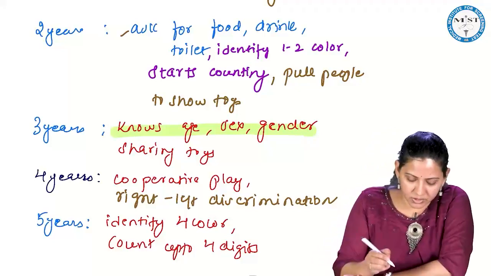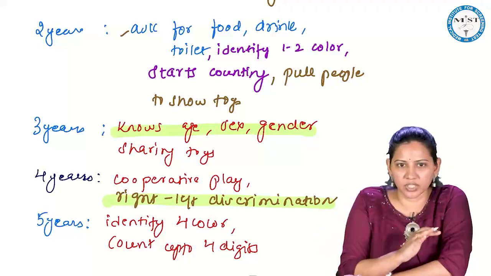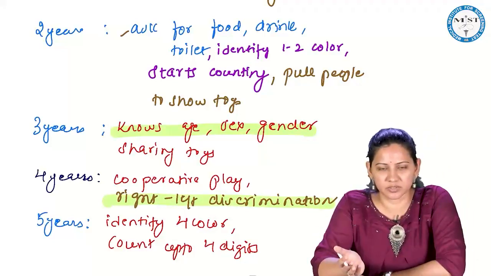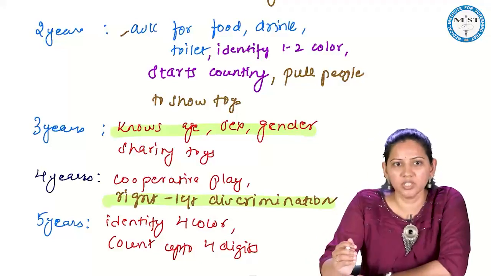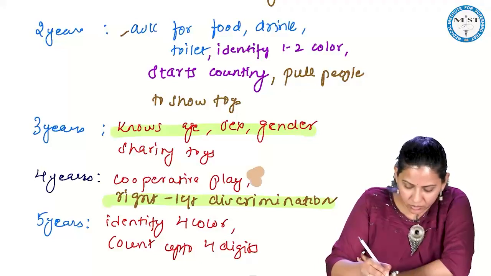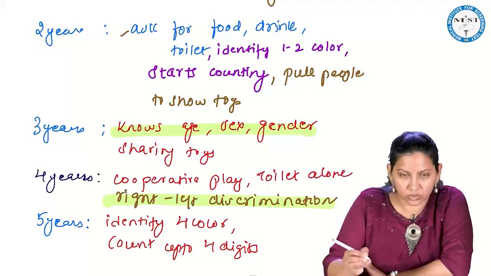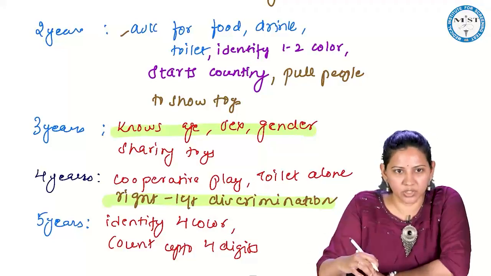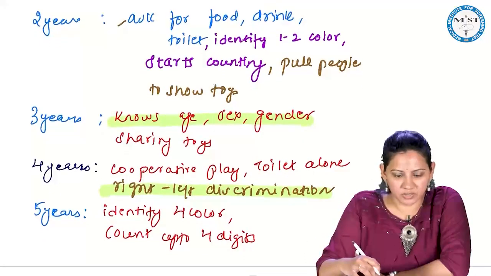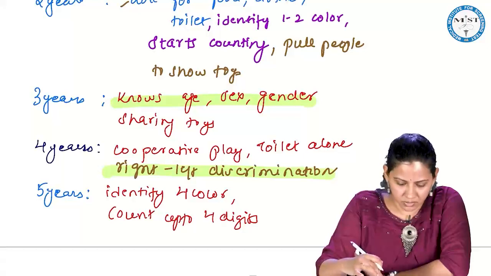So, by 4 years, they will have right to left discrimination, whether it is right side or the left side, that discrimination will begin to happen by 4 years. And here they can toilet train alone. So, they can go to the toilet alone by 4 years. And by 5 years, they identify 4 colors and they can count up to 4 digits.